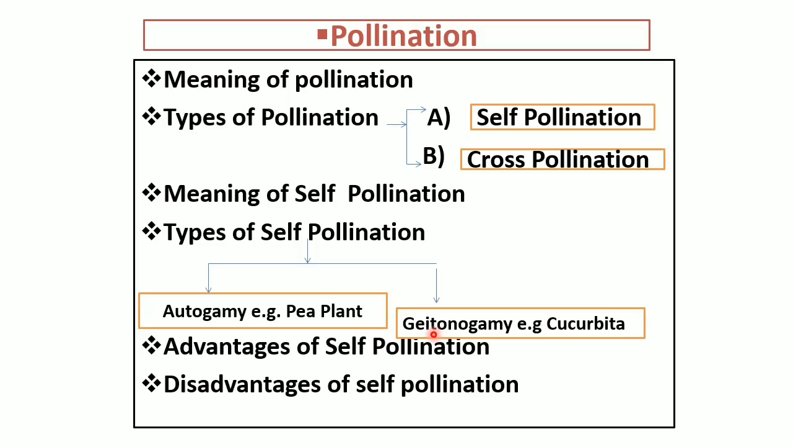Now the second type is geitonogamy. Geitonogamy means transfer of pollen grain from anther to the stigma of another flower present on the same plant. A good example is cucurbita. Now next one, advantages of self pollination. Advantage means benefits of self pollination.